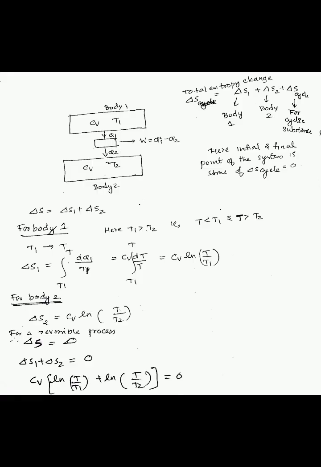For a reversible process, we know the entropy change is 0. That is delta S is equal to 0. That is delta S1 plus delta S2 is equal to 0. That is Cv into ln of T by T1 plus ln of T by T2 is equal to 0. That is Cv of ln of T into T by T1 T2 is equal to 0.